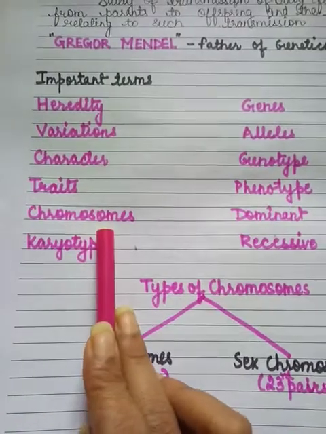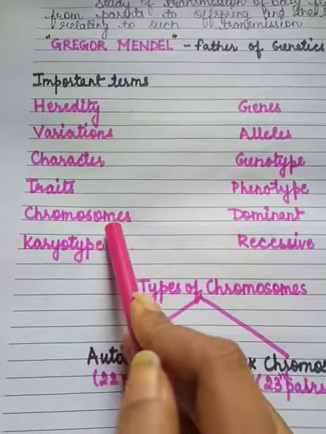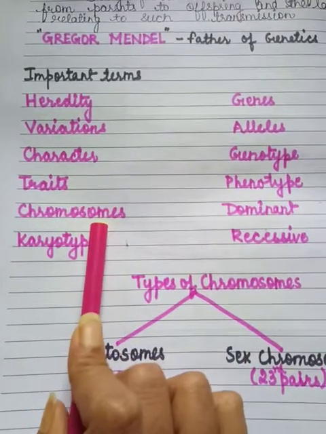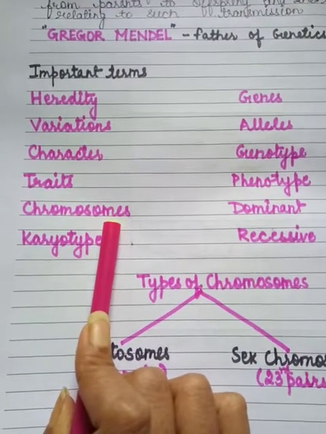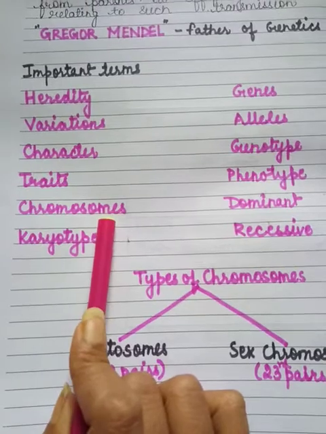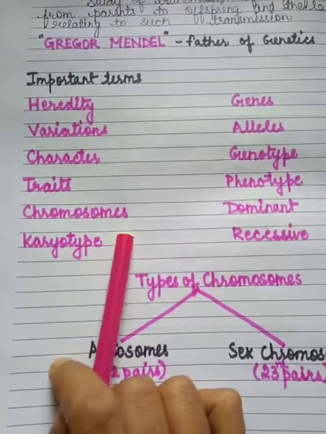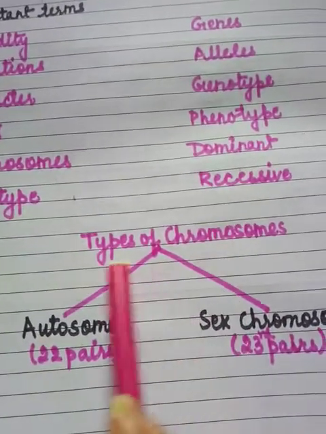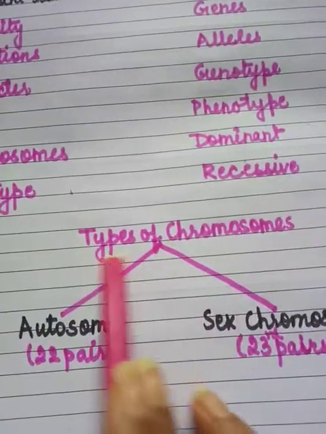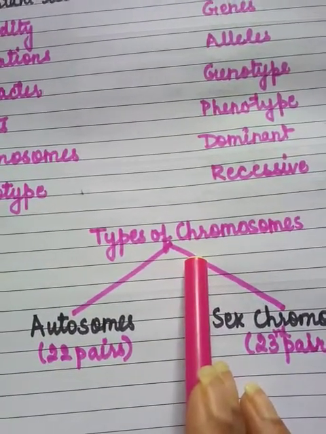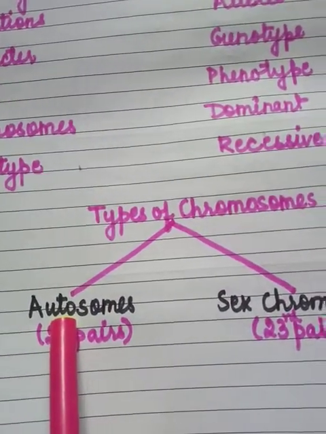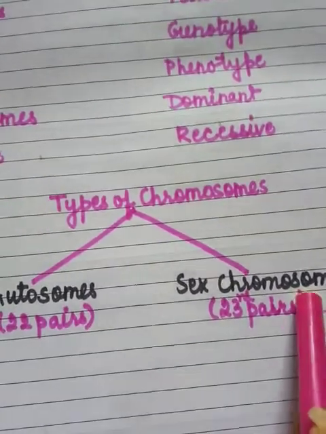Next is chromosome. Chromosomes, you know, are thread-like structures found in the nucleus of the cell. Now we'll discuss in this chapter how many types of chromosomes are present. Chromosomes are of two types. First one is autosome, second one is sex chromosome.